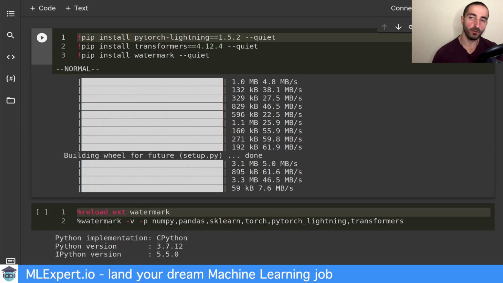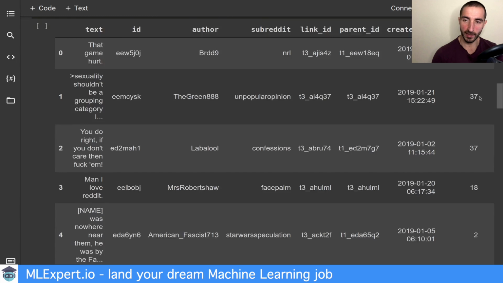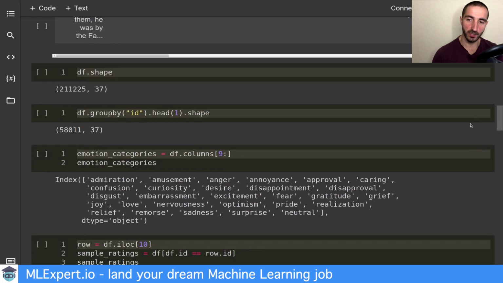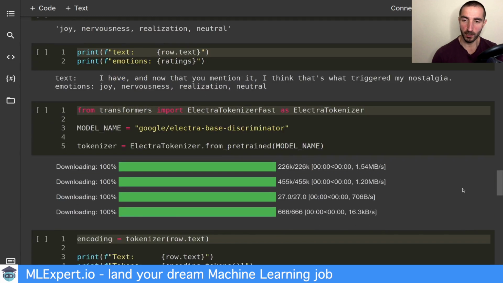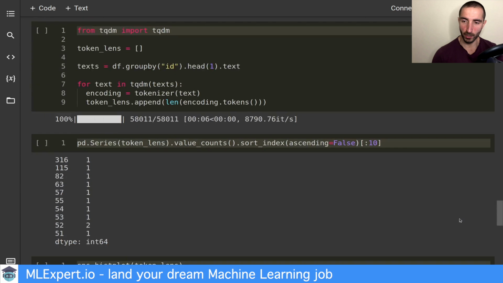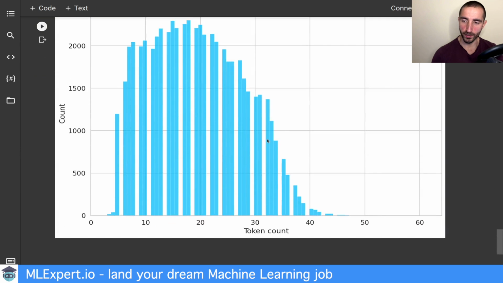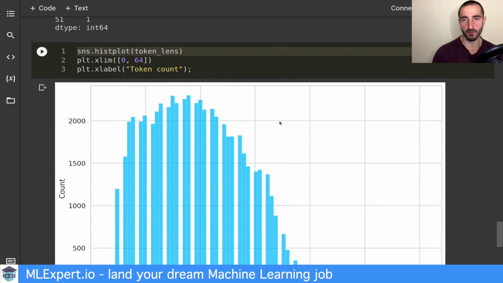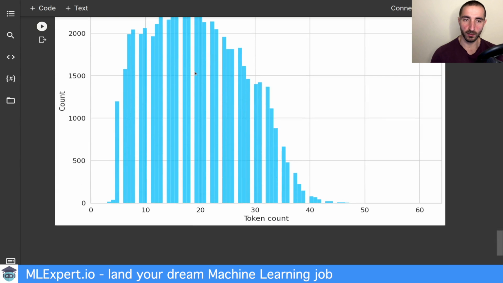In the last video, we've just installed PyTorch Lightning and the Transformers library, and I've shown you how you can use the Electra tokenizer on a dataset called GoEmotions. In the next couple of points, I'm going to first build a PyTorch dataset and use that in a PyTorch Lightning data module.